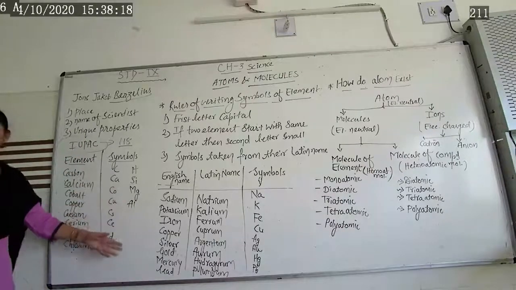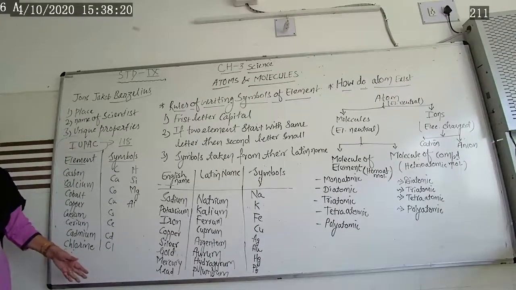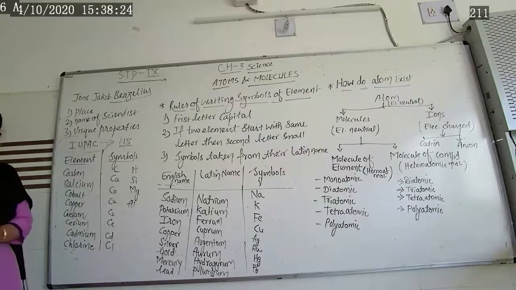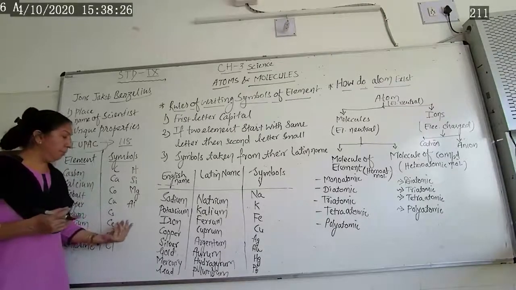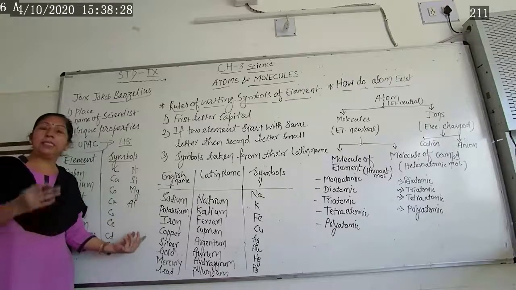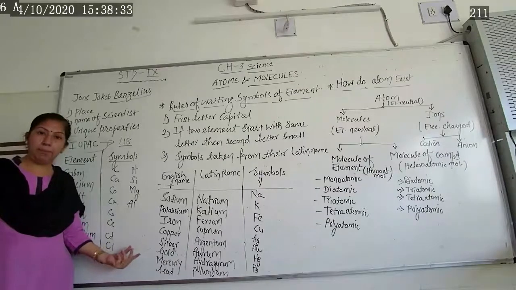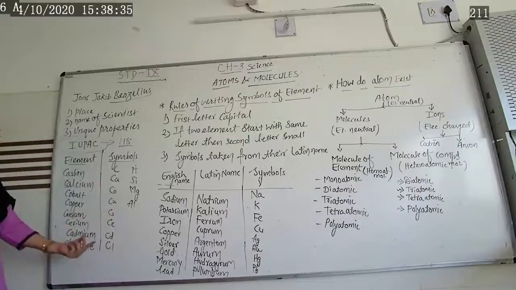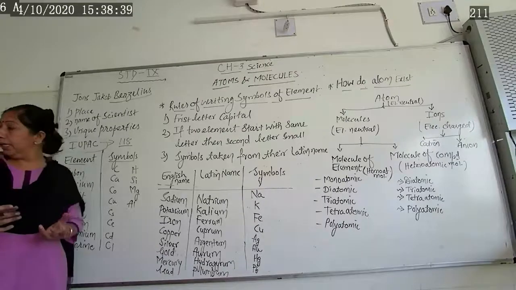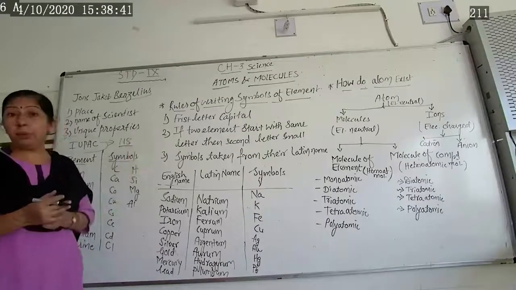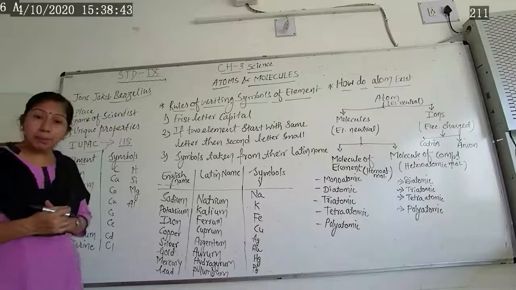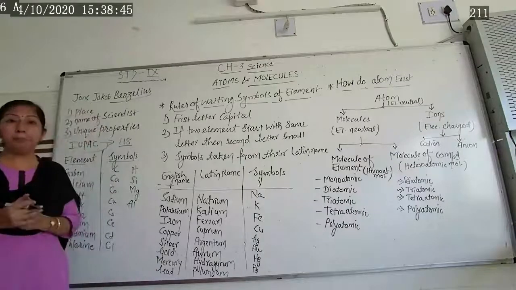Likewise, there are so many other elements present. Total 118 elements. Some are metals, some are non-metals, some are semi-metals. So this way, different elements have different symbols, and these symbols were given by the scientists. And after that, they gave some rules to write these symbols.